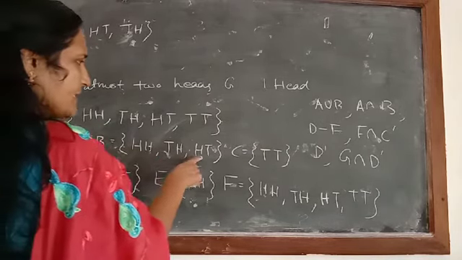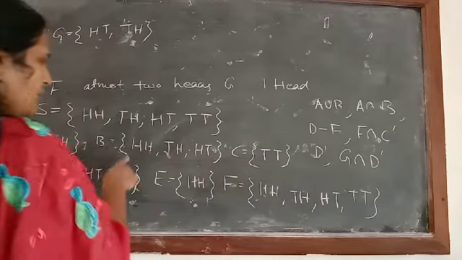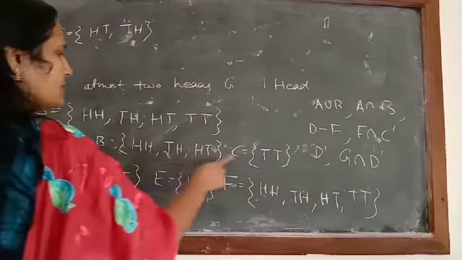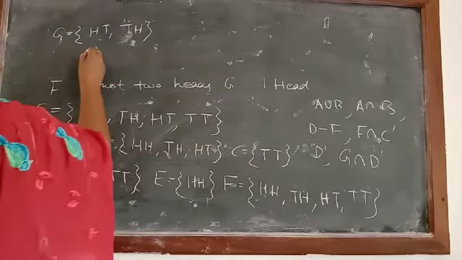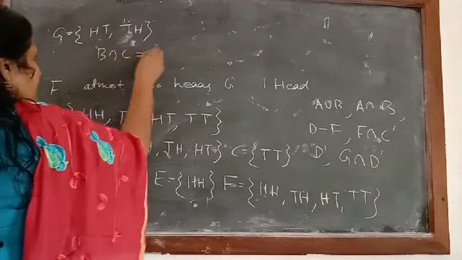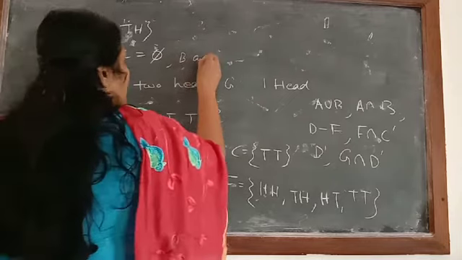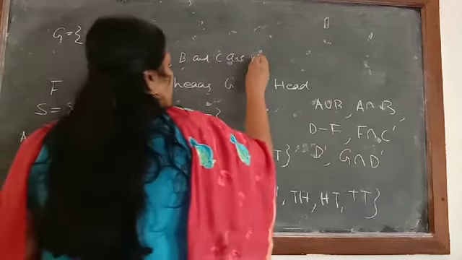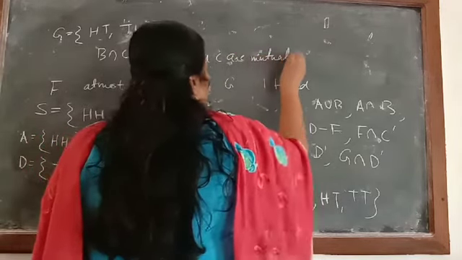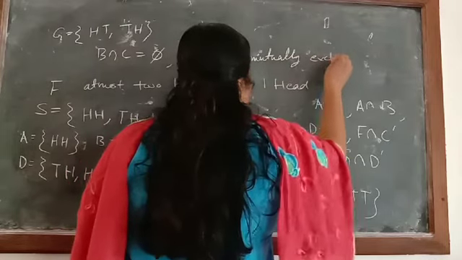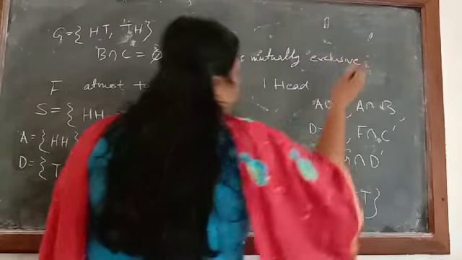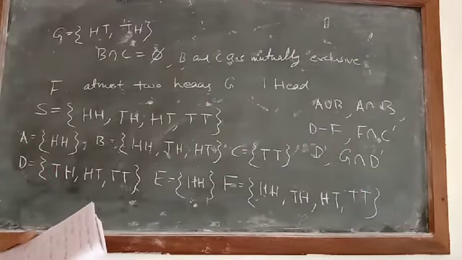HH, TH, HT, and here we have TT only. Is there any common element in both the sets? No. So you can write down that B intersection C is equal to ∅. Therefore, B and C are mutually exclusive. If their intersection is empty, it means they are mutually exclusive.